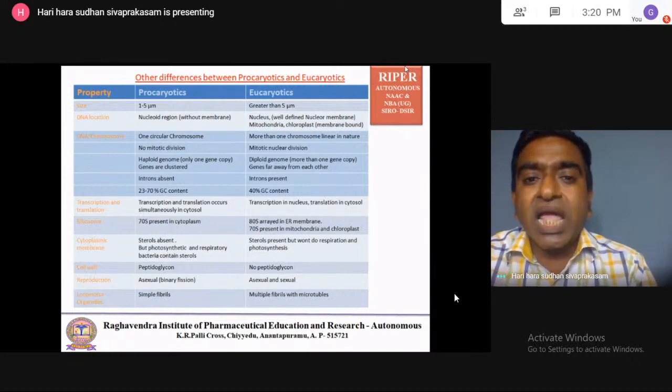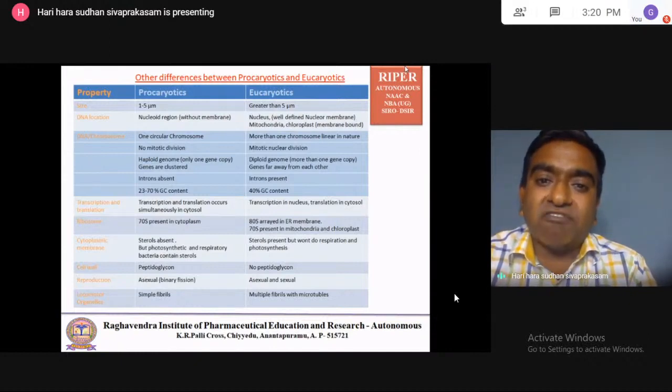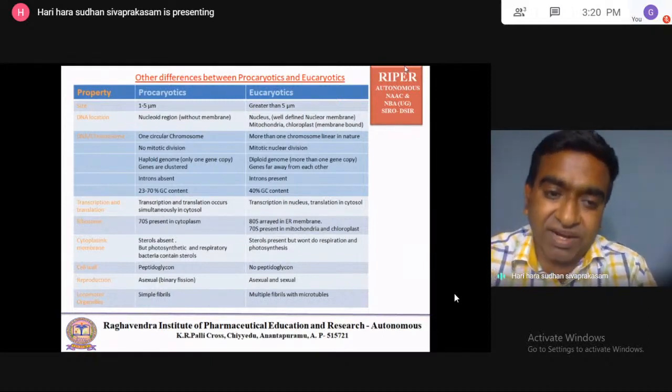Why? Because A joins with T. So based on how much GC is there in the DNA and how much AT is there in the DNA, DNA will be classified.